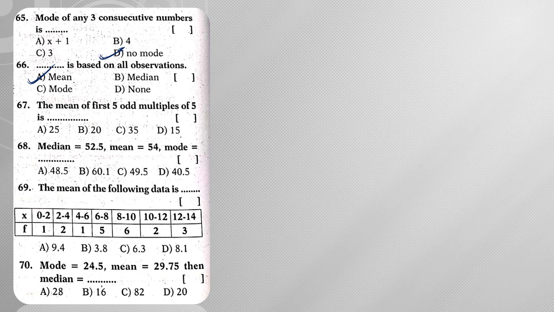Next, the mean of the first 5 odd multiples of 5. The first 5 odd multiples of 5 are 5, 15, 25, 35 and 45. What is the sum of observations here? I can write 5 into 1 plus 3 plus 5 plus 7 plus 9, which is given by 5 into the sum of the first 5 odd natural numbers, 5 square.